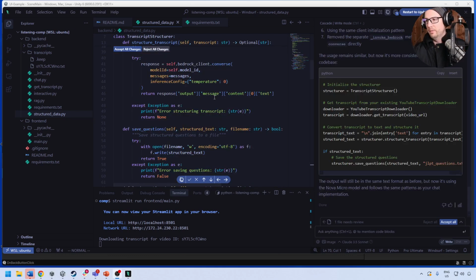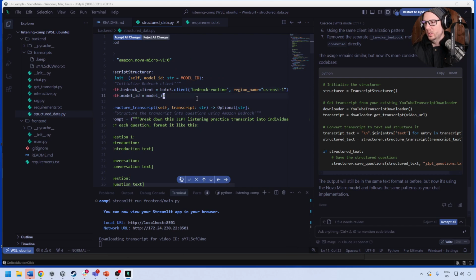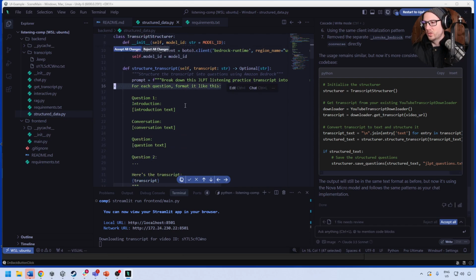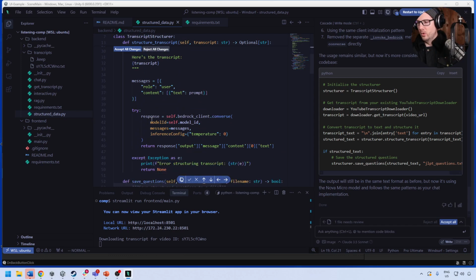All right, let's see what code we have here. So if we take a look here, transcribe structurer, which is fine. Here now we have it initializing Amazon Bedrock, the model ID. We have the structured stuff. So here it's saying break down the GLPT practice transcript for each question, formatted like this. We have question, introduction, introduction text, conversation, question. Oh, there we go. Okay, here's the transcript. And then we have the role user.